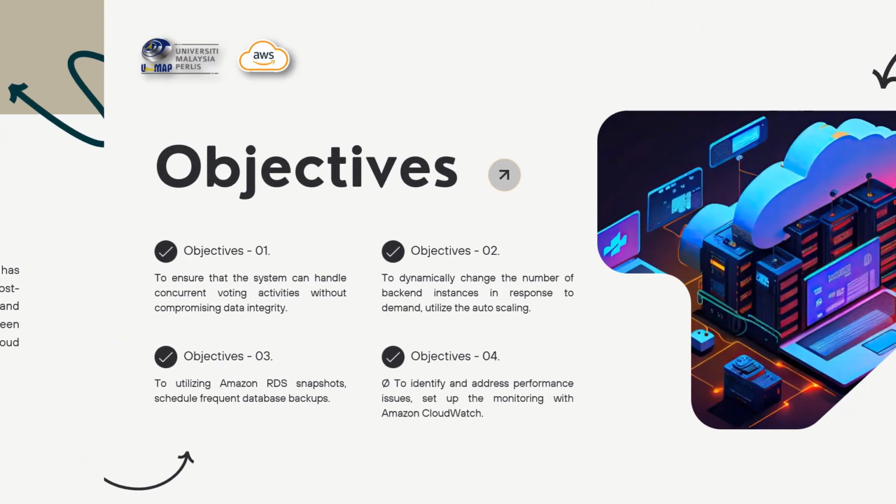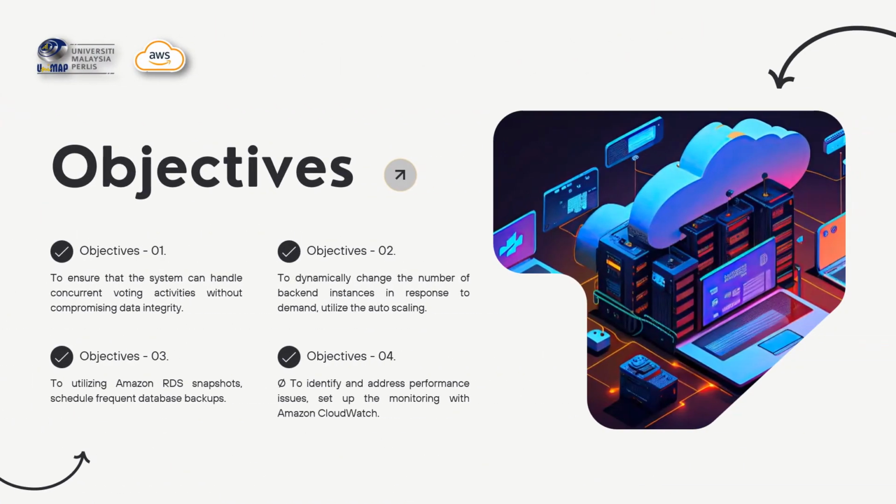Next, the objectives of this mini project. I have four objectives. The first is to ensure that the system can handle concurrent voting activities without compromising data integrity.